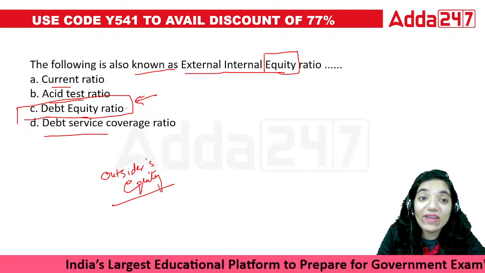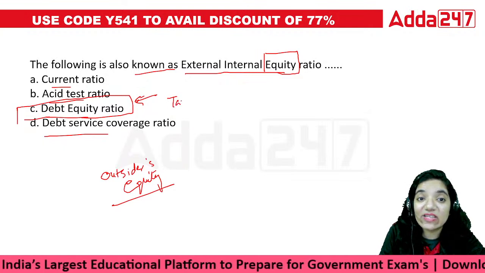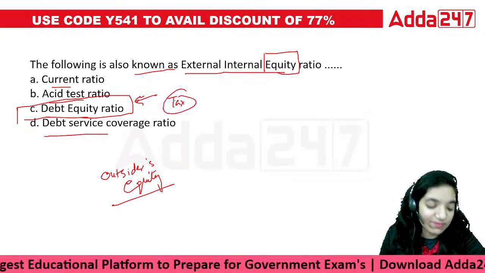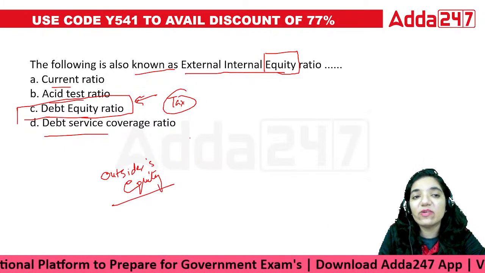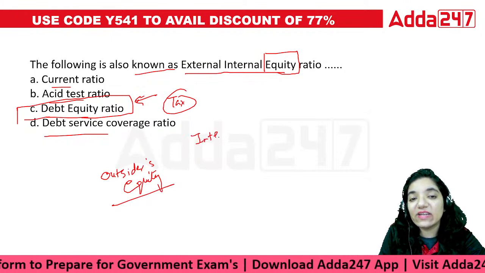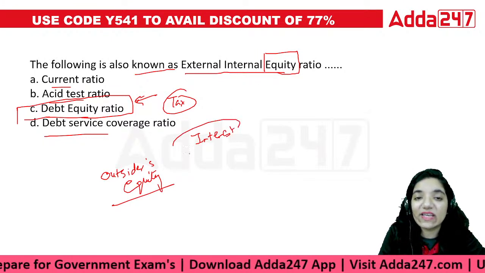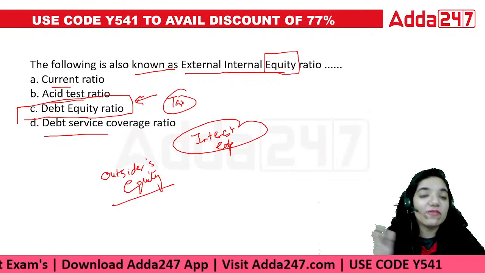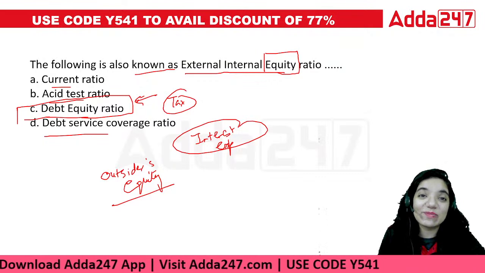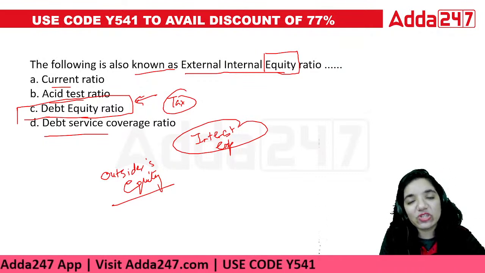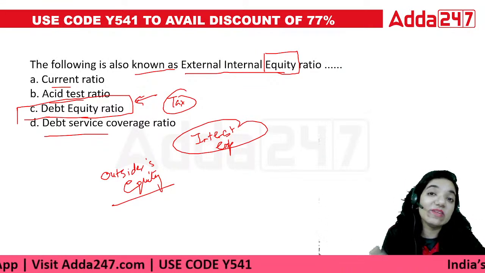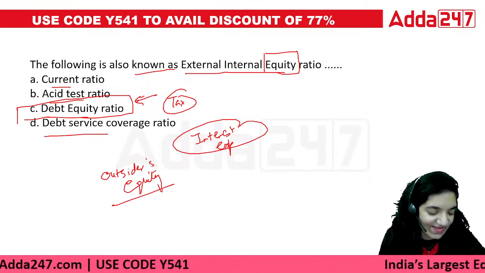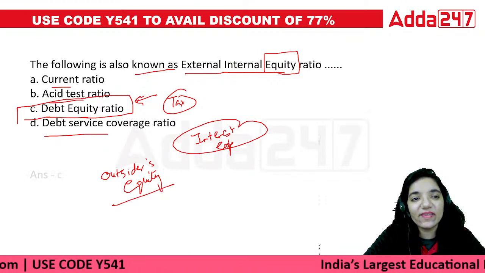And on the basis of this, even taxation is impacted, because debt will lead to interest. Interest is an expense, and this expense will affect your profits. So there are many connecting links for the debt equity ratio. It is basically external, that means the money which other people are giving, and equity, that means the money that you are giving, right? That is C.